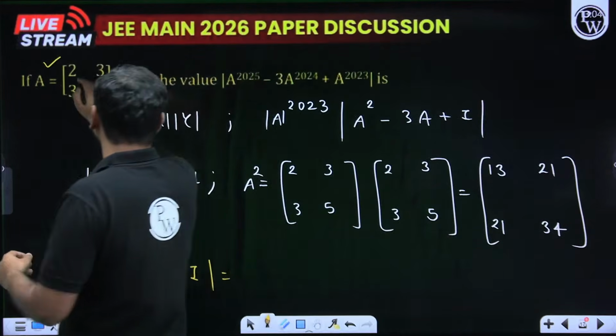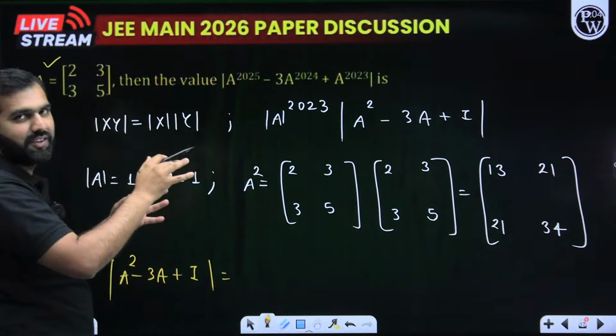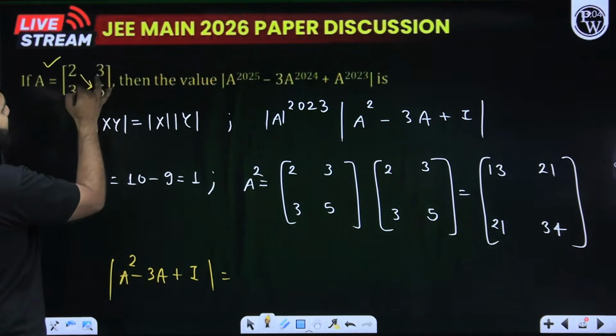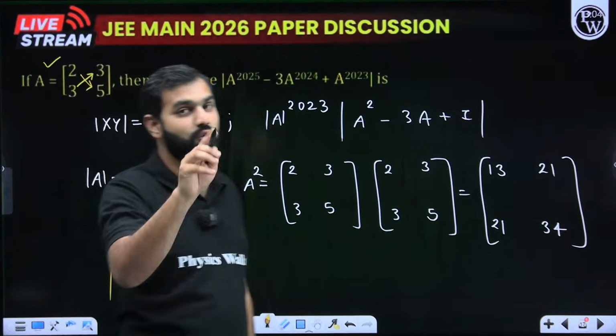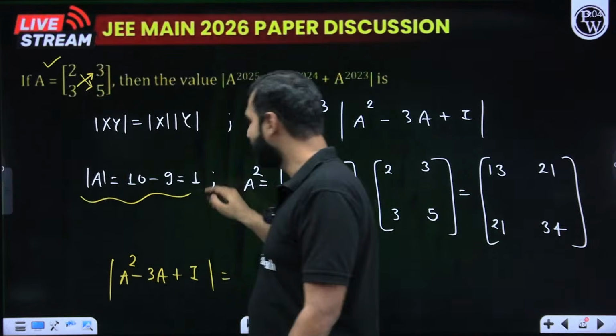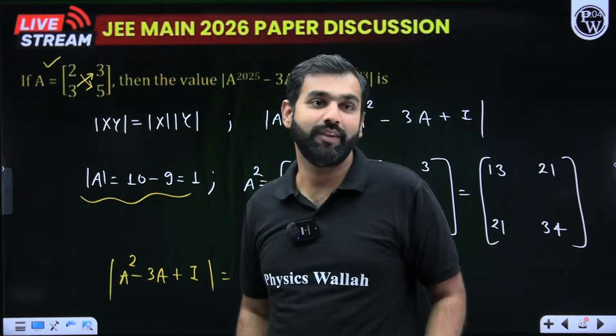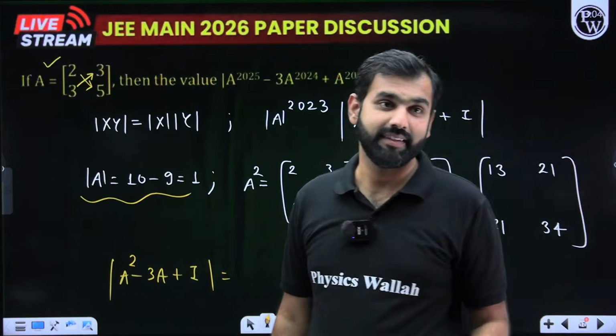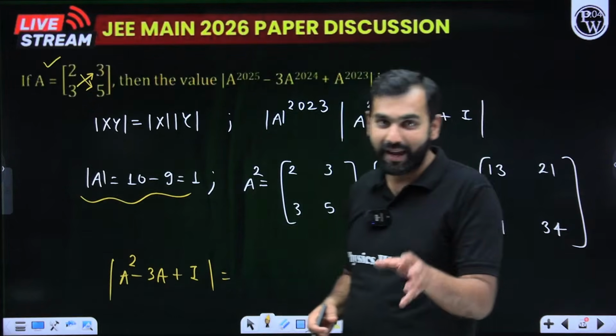So here this is the matrix A. Now just pay attention to this matrix A. 2 into 5 is 10, 3 into 3 is 9. So 10 minus 9 is 1. So we can very clearly see one thing here, that determinant of A is 1. Pattern type, yes, yes, yes, Aki draws, that's brilliant. I'm glad that you highlighted it.